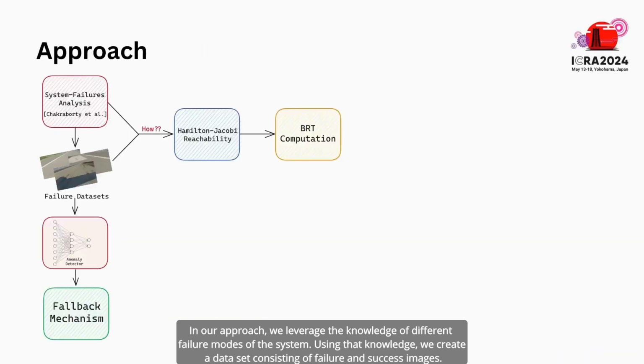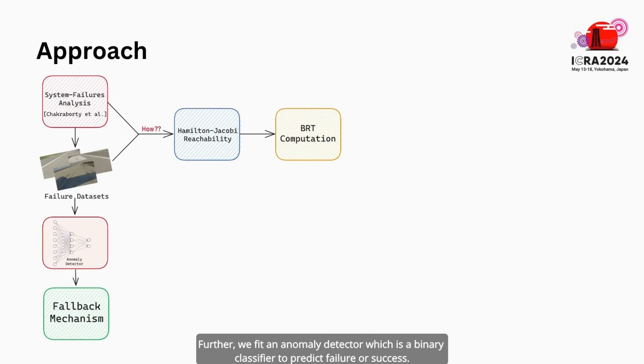TaxiNet. In our approach, we leverage the knowledge of different failure modes of the system. Using that knowledge, we create a dataset consisting of failure and success images. Further, we fit an anomaly detector, which is a binary classifier to predict failure or success. And lastly, we build a fail-safe mechanism for preventing safety breaches.